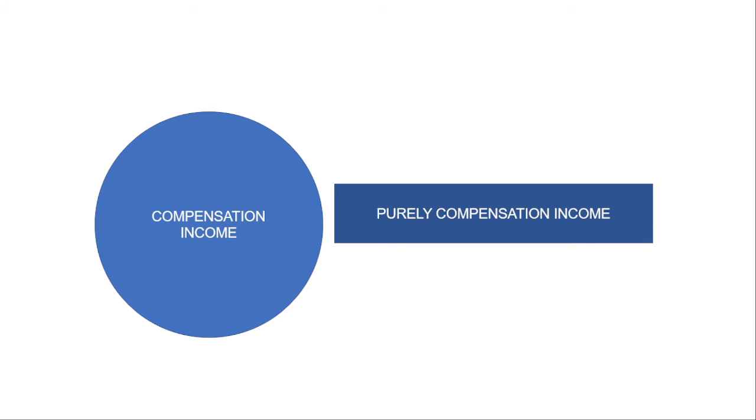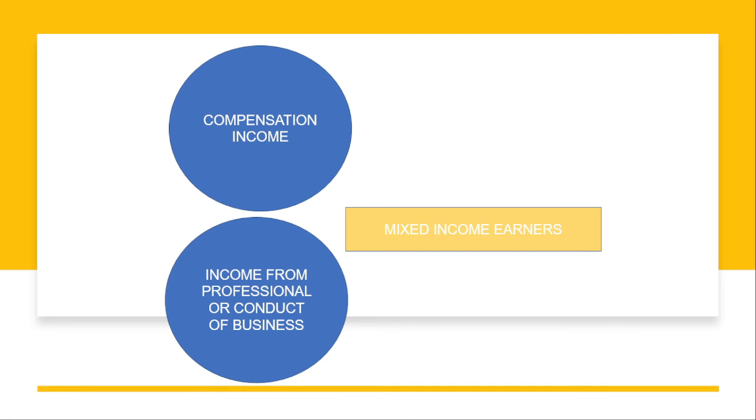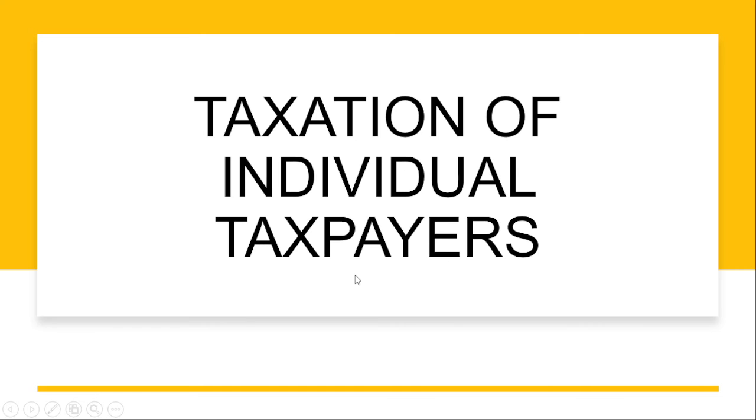If we are earning compensation income, then we are relying purely on compensation income. If we have income from professional or conduct of business, then we have purely professional business income. And kung tayo naman ay mayroong compensation income at the same time income from professional or conduct of business, then we are mixed income earner, right?